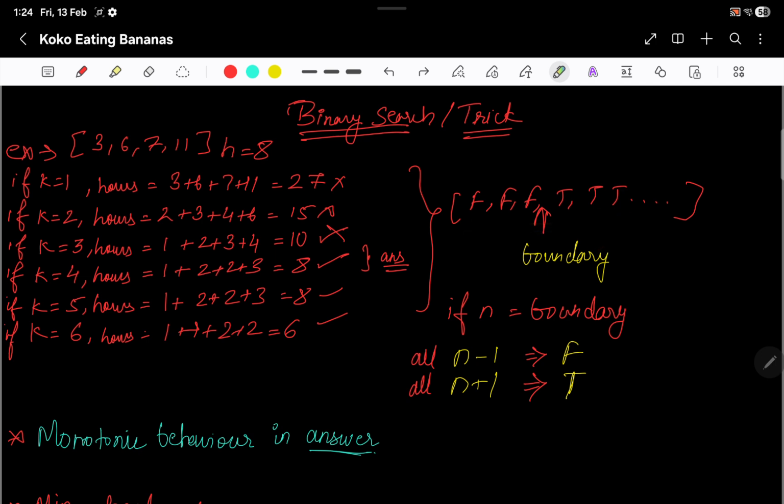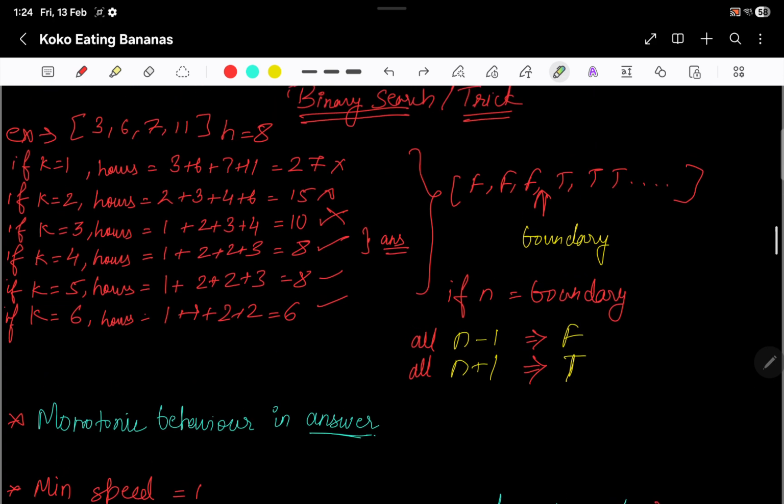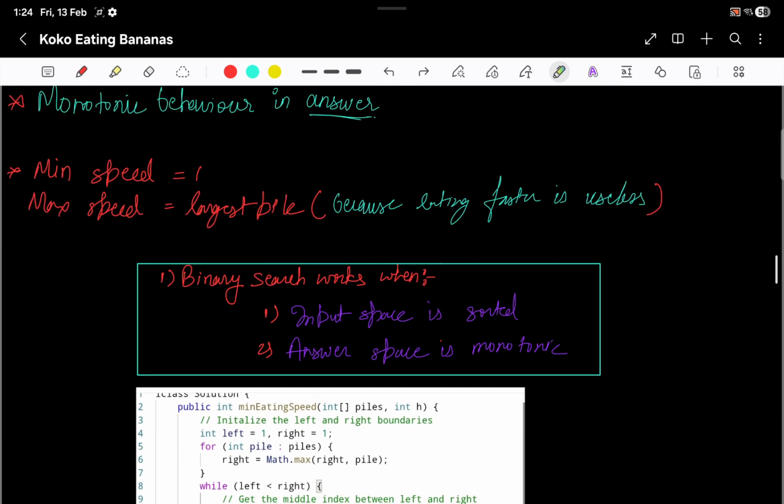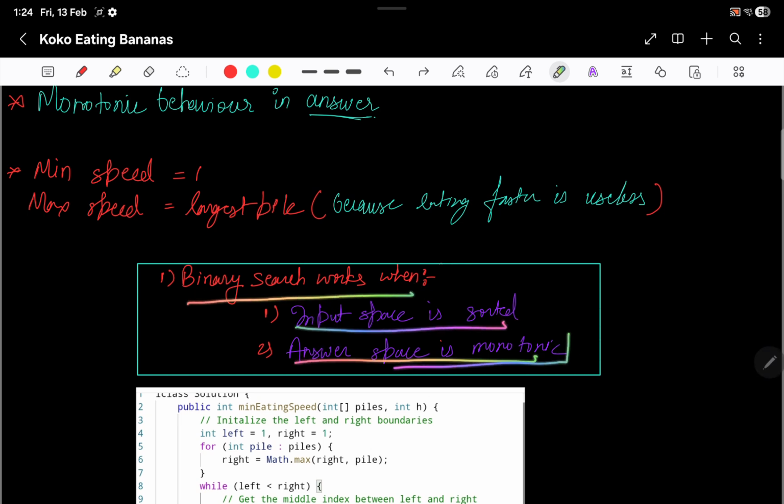A monotonic behavior is that behavior which is not random, right? It's not like false, true, false, true, false, true. It's one state and then it's another state. It doesn't change back, right? So if an answer starts to show a monotonic behavior, this is a clear sign of using a binary search. So maybe I'll just say binary search works when input space is sorted or answer space is monotonic, right?